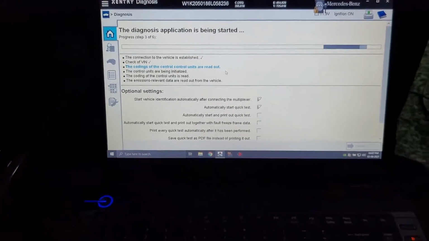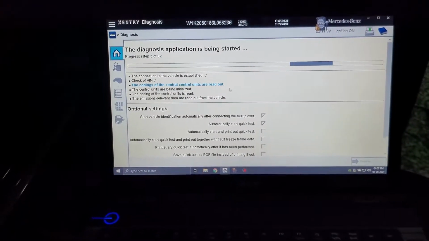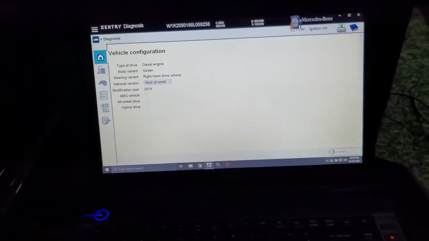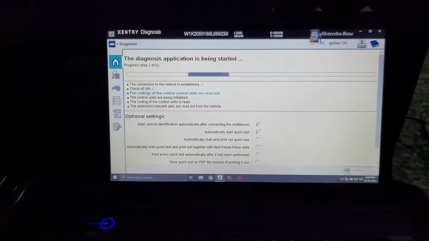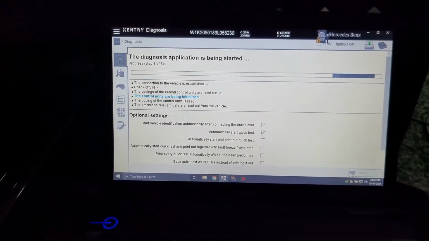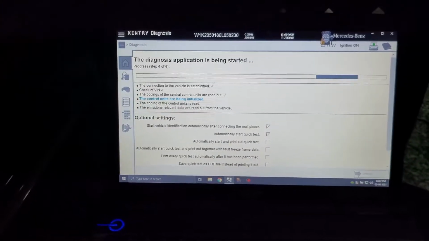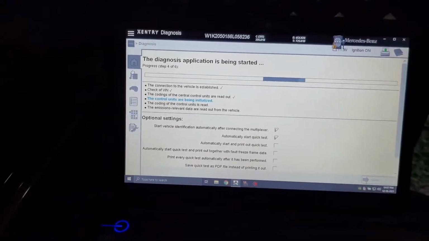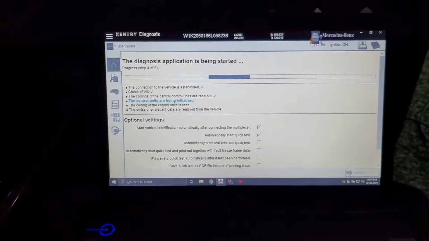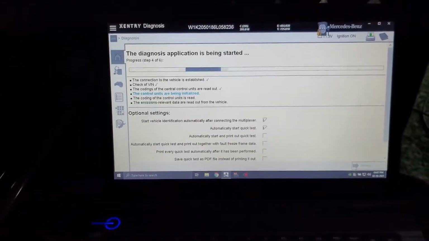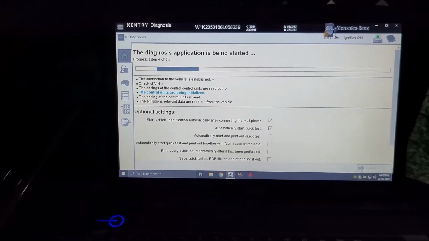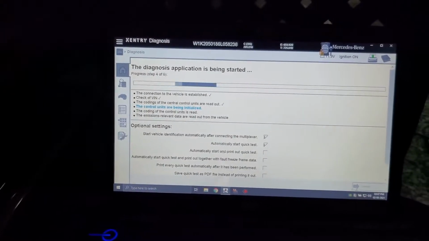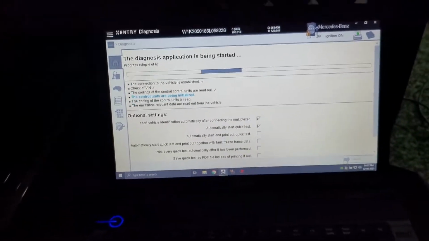But even if you buy the tool, it is of no use. You need to have the login ID and password for doing some coding, or else it is not going to be possible. In the next videos I'll be doing, if you want videos regarding the service or the cost, because my GLC has already completed 1 year of service. Service A is already done on my car. Service B is pending.